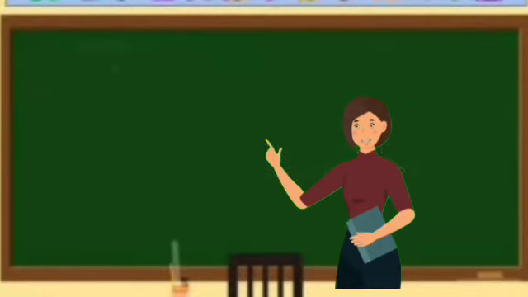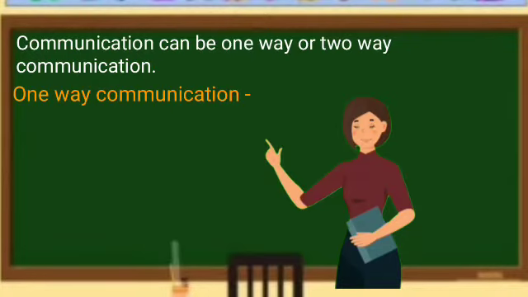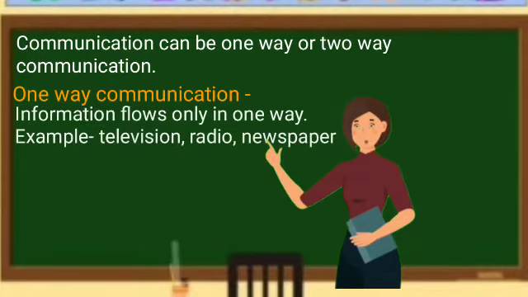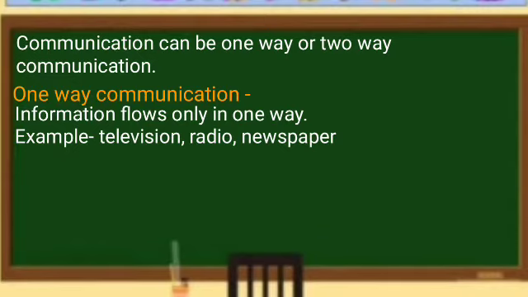Communication can be one-way communication or two-way communication. One-way communication means that information flows only in one way. For example, television, radio, newspaper. Now, information flows to you, but you cannot send your information to them. This is one-way communication.